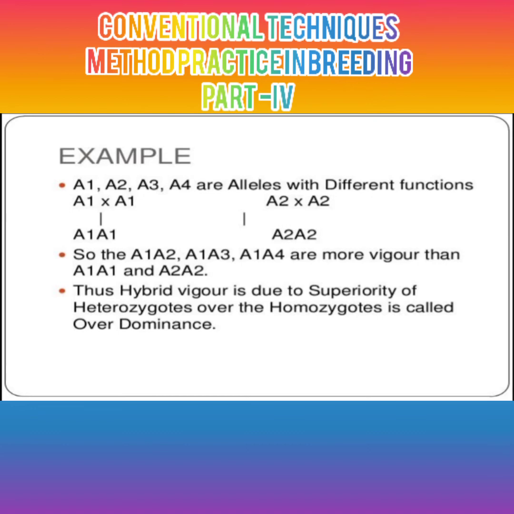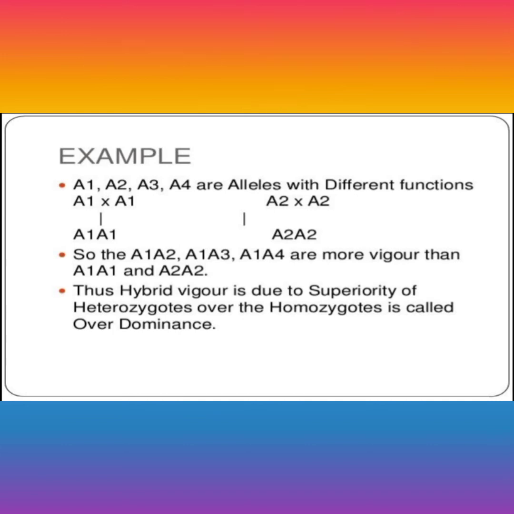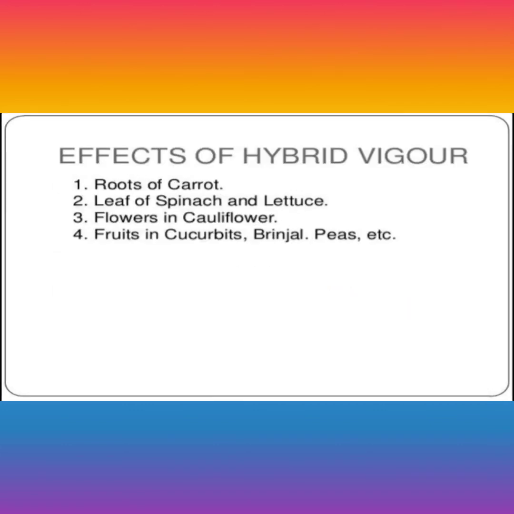That means if a single allelic character is present in the phenotype, there is only one superiority, but we have four types of superiority: A1A2, A2A1, A1A2, A2A2. That means we see more superior characters. That is due to the overdominance characters.